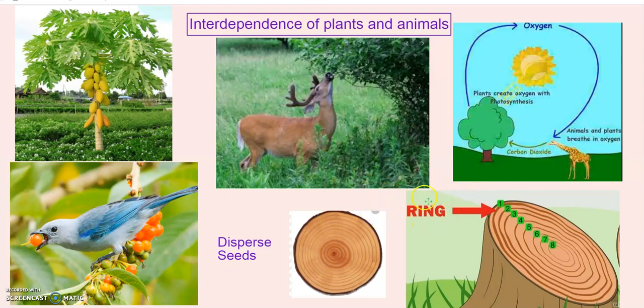And one more fascinating fact we have to know here. Every year a new ring of wood grows under the bark of a tree. What is this? This is the bark of a tree. What do you see on this bark of a tree? Yes, you can see many rings. When you count all these rings, you can say how old the tree is. So it gives the number of years the tree has lived.